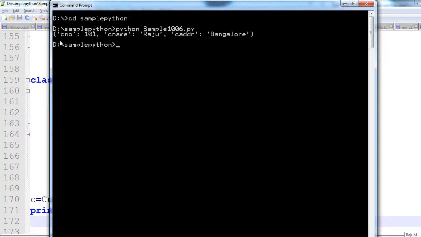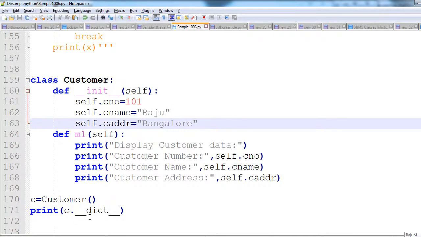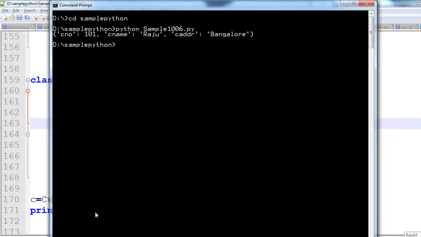See what we are getting inside the dictionary: C number 101, C name Raju, C address Bangalore. This data is already added inside the object. Because of that reason, if you print C dot dictionary, it prints the complete data like this: C number, C name Raju, address.